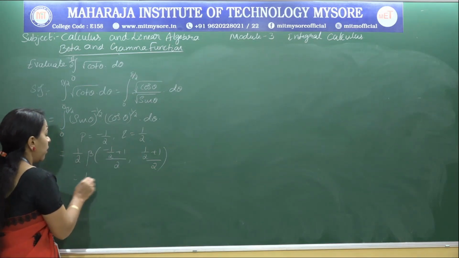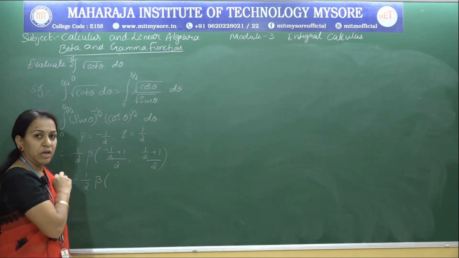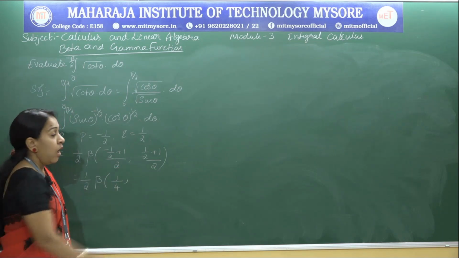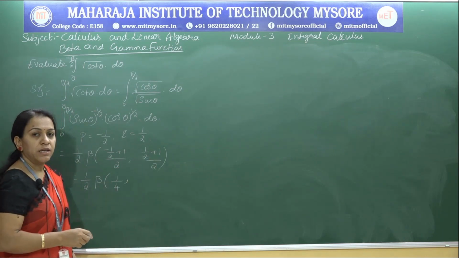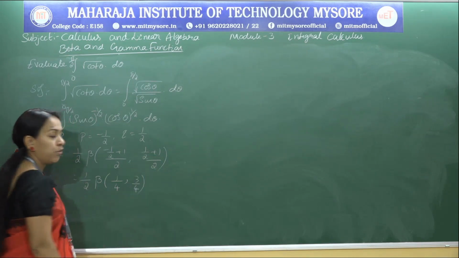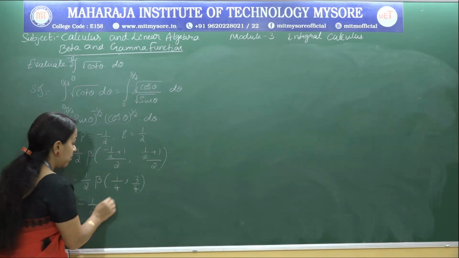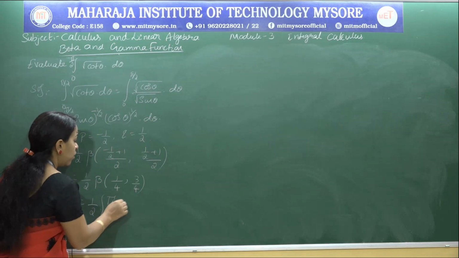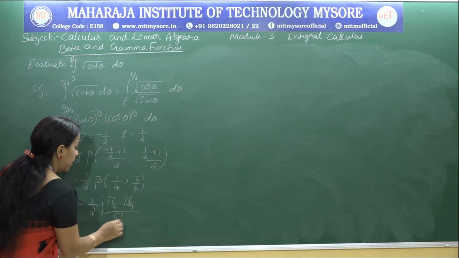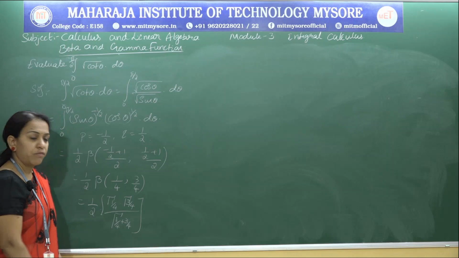Now simplify this. 1 by 2 times beta of (minus 1 by 2 plus 1) by 2, which is 1 by 4, comma (1 by 2 plus 1) by 2, which is 3 by 4. Now apply the relation between beta and gamma: gamma 1 by 4 into gamma 3 by 4 divided by gamma of (3 by 4 plus 1 by 4).